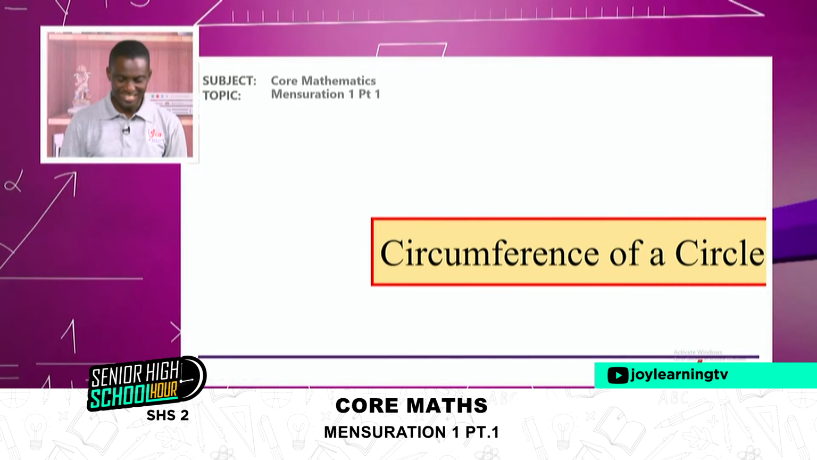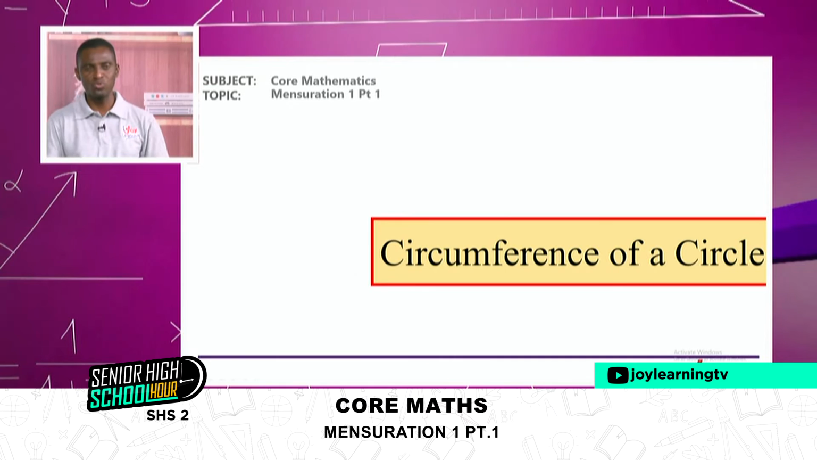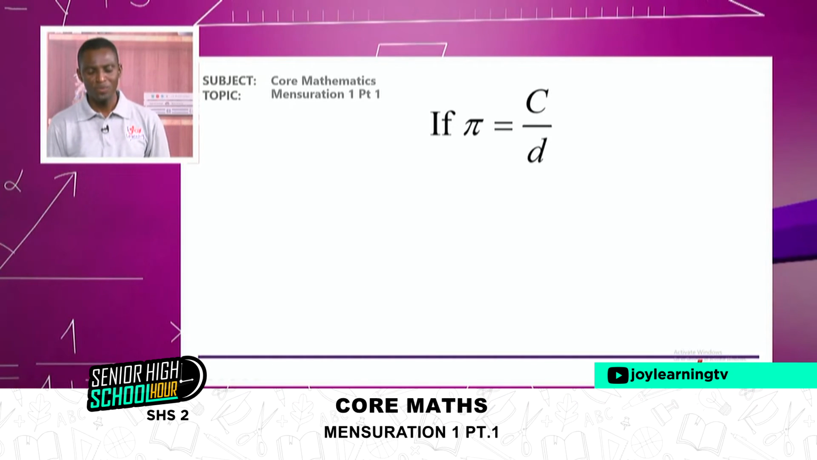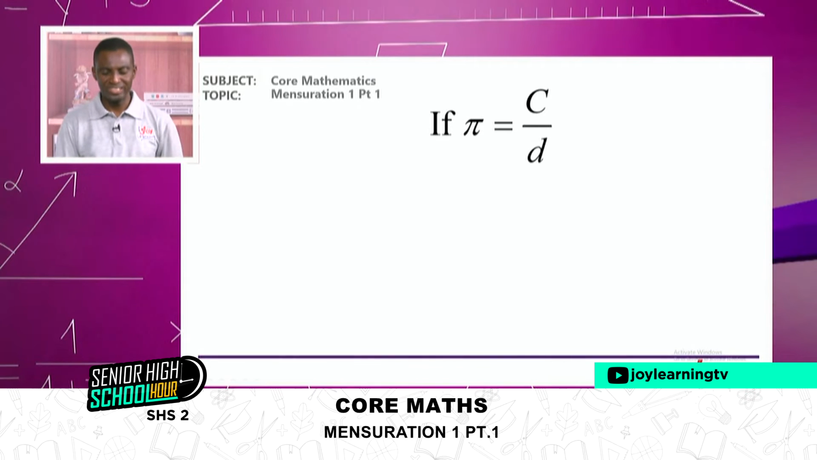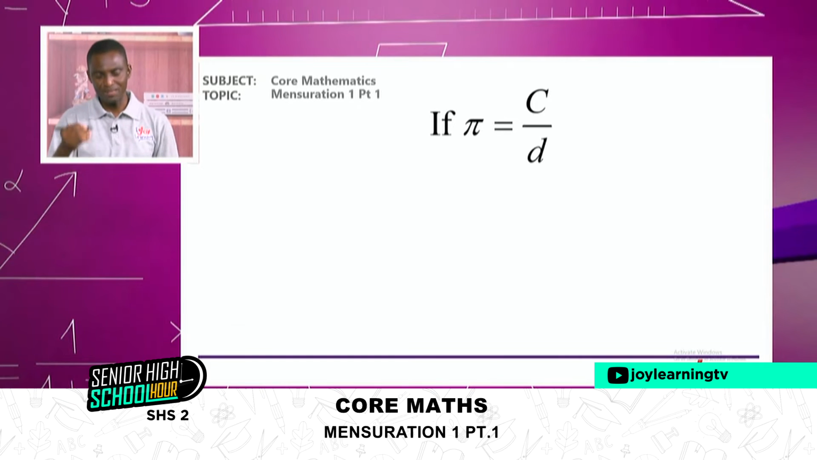All right. Okay, so let's talk about circumference of a circle. What is circumference of a circle? We've already defined it, so we want to look at how we can calculate it. Now, for circumference of a circle, we want to start from here. We know that pi is circumference over diameter, or divided by diameter.